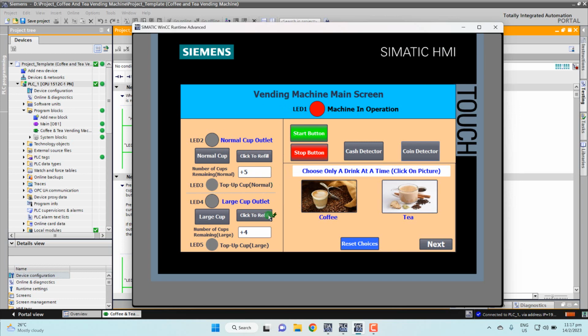So this time I choose the normal cup. I press start again, and now I choose normal. Same as before, the normal cup outlet is open. I put in the coin and the cup comes out from the normal cup outlet. The cup count was 5, now it changes to 4. So now this time I choose the tea.